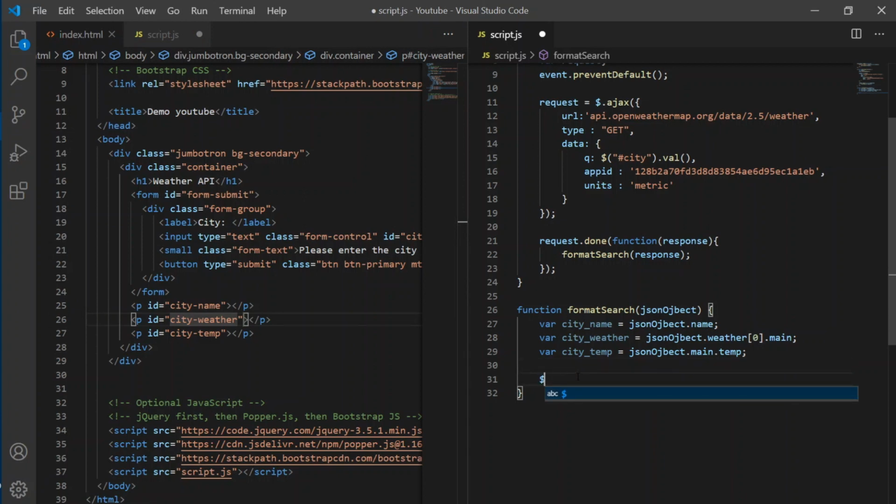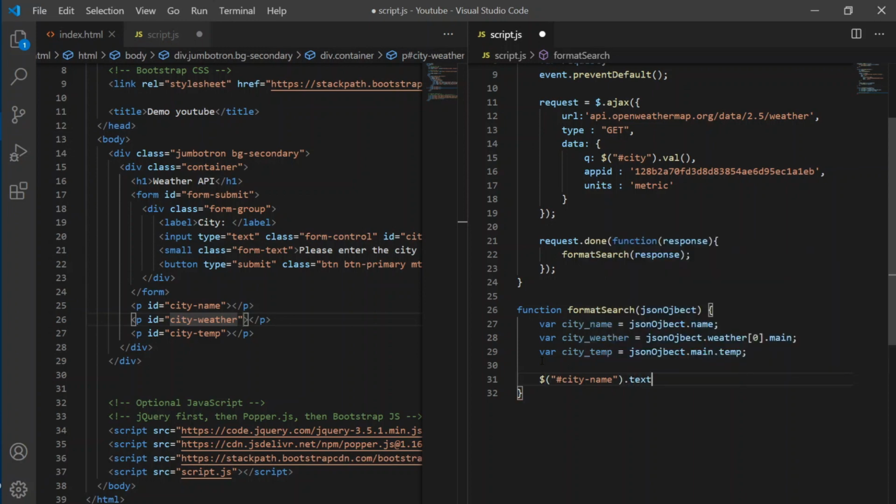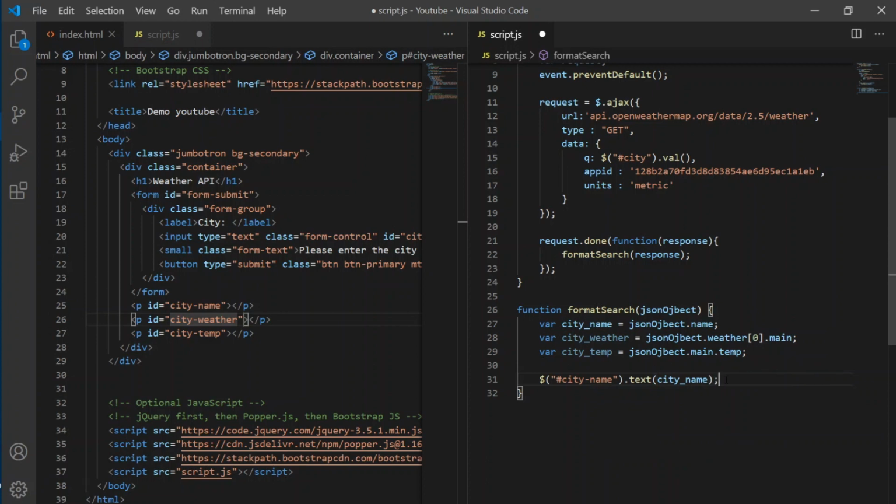This is DOM selector, this dollar sign. Then after that, we will give quotes and select the IDs of the paragraphs, right? So first we will select city name, because first we will show the city name dot text, because we are going to change the text inside that, and inside this we are going to pass our city name. So city name is already declared and we have the value, so it will just pass the value here.